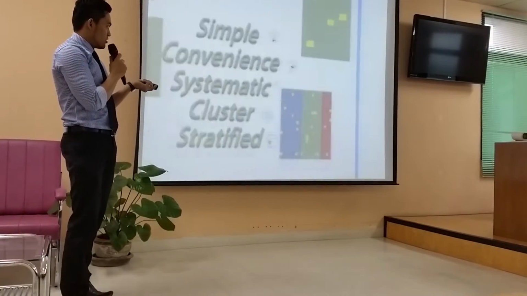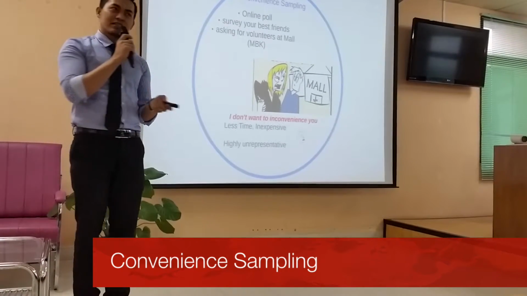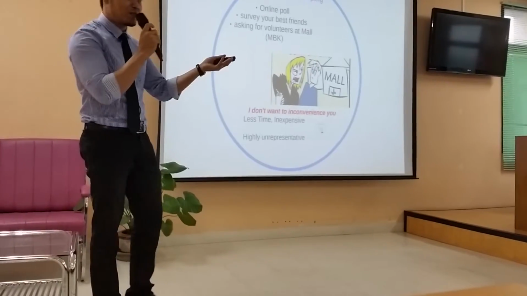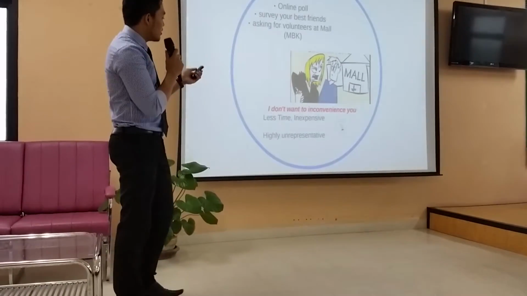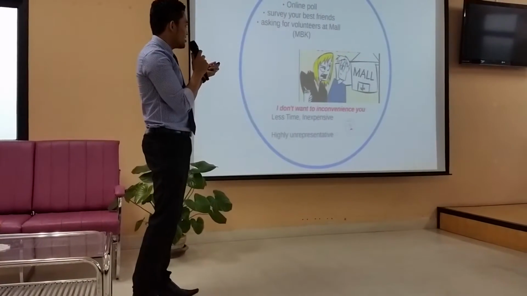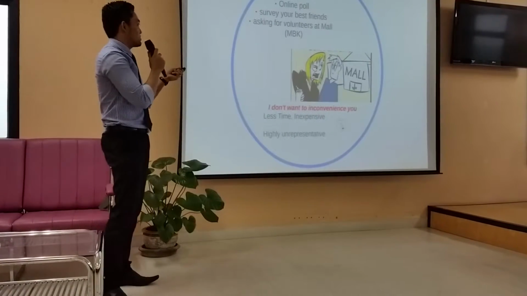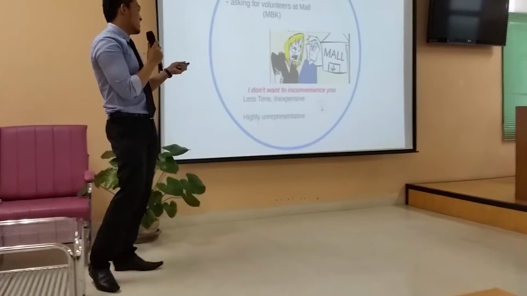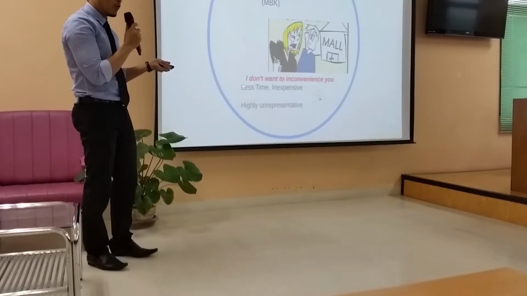And for the second one, convenience. So convenience sampling. What is the meaning of convenience? I feel convenient, so I just take whatever I can get because it is convenient. Right? This is a kind of non-probability sampling. So I give you the example of my poll. I ask your best friend because I think your best friend can give me a good response. Or asking for volunteers at home, or maybe at MBK here, just to give an example. So this takes less time and is inexpensive. Sure, this is our advantage.